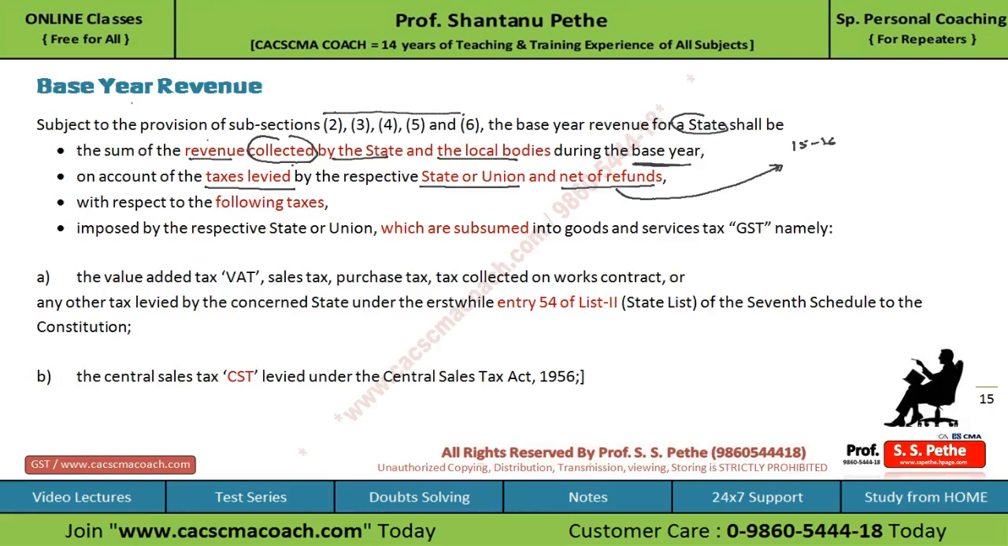and it should be with respect to the following taxes which are imposed by the respective state or union and which are subsumed into the GST. So first we are going to see the list of taxes which are subsumed by the GST and which will be taken into consideration for calculating the base year revenue. And after that, we will see the list of taxes or other items which should not be included in the base year revenue. So first, let's talk about the taxes which you have to consider to calculate the base year revenue.